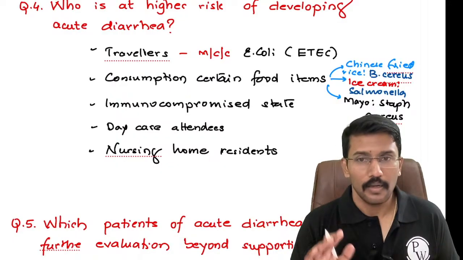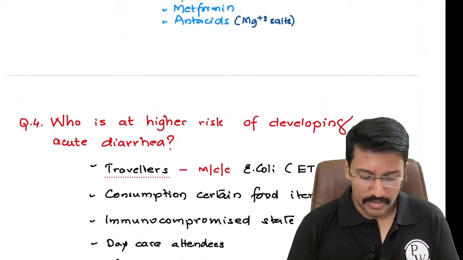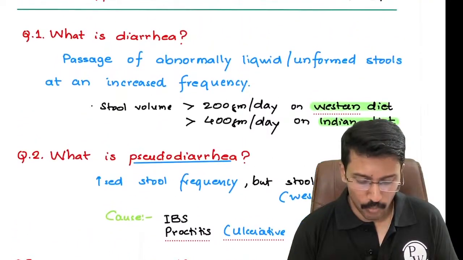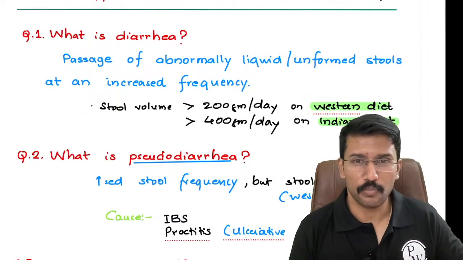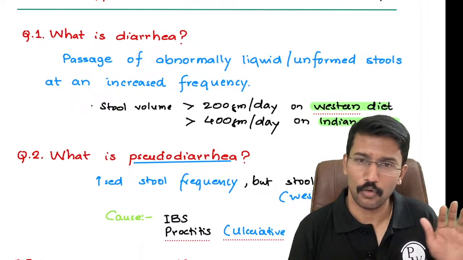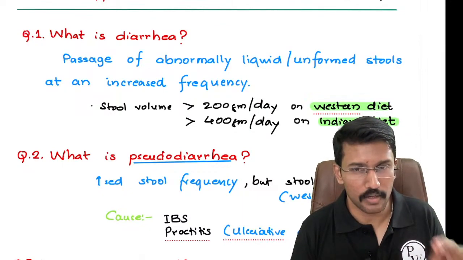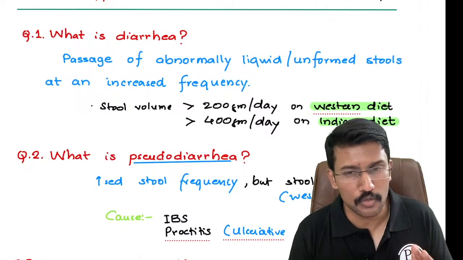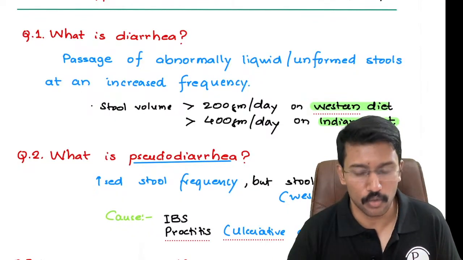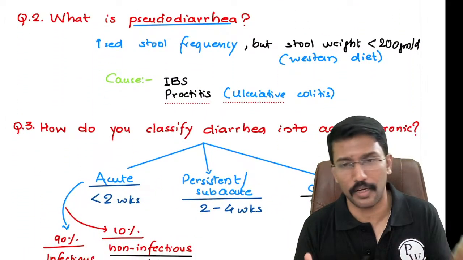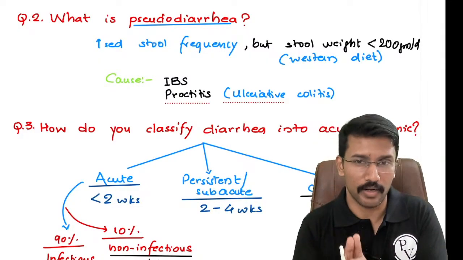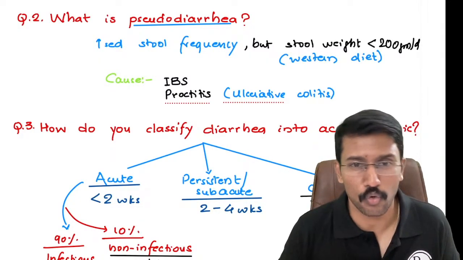Okay. Now, so far what we know is what diarrhea is, right? The objective definition of diarrhea is when stool volume is more than 200 grams per day on a Western diet or more than 400 grams per day on an Indian diet. We also know what pseudo diarrhea is: when stool frequency is increased but total stool weight doesn't cross 200 grams per day on a typical Western diet or 400 grams per day on a typical Indian diet. We will call it pseudo diarrhea.